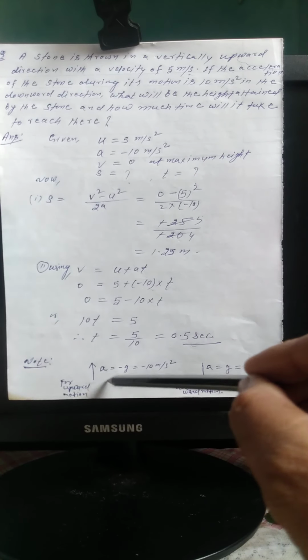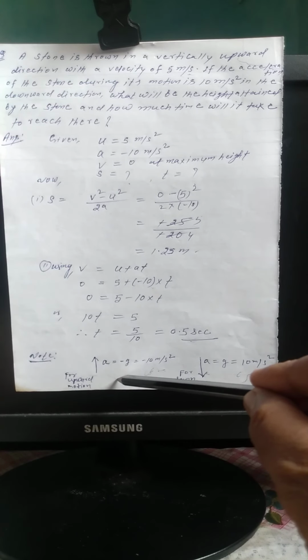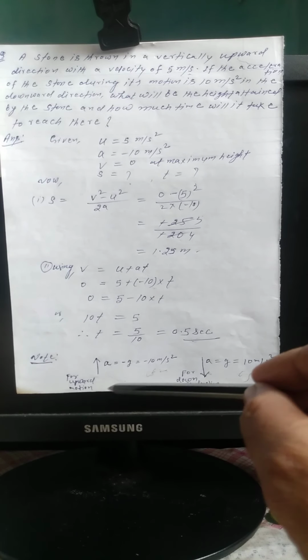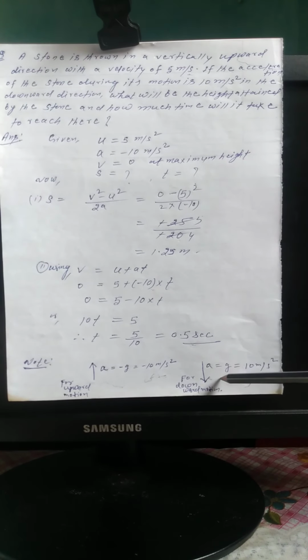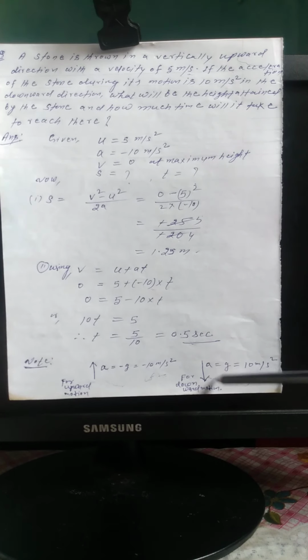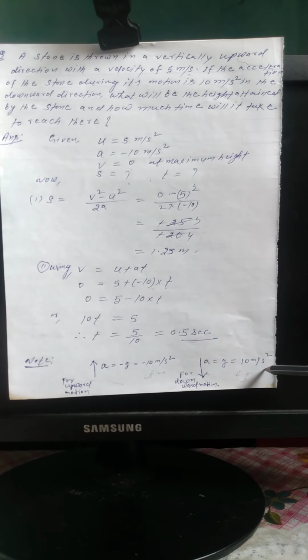Now note: when a body is moving in the upward direction, its acceleration will be negative, that is, minus 10 meter per second square. When a body is moving towards the earth, acceleration will be positive and equal to 10 meter per second square.